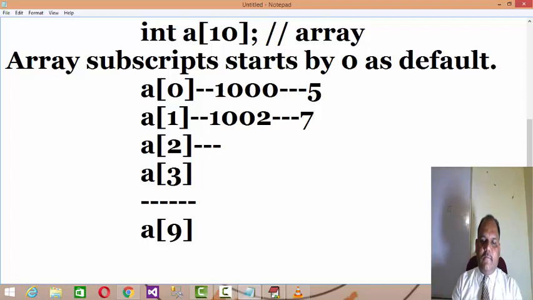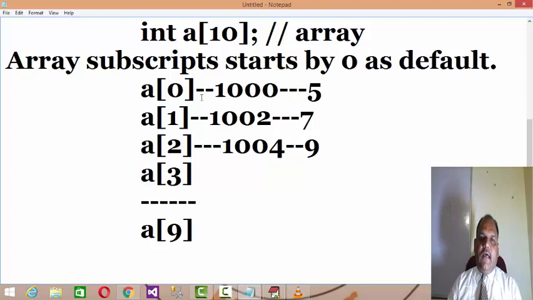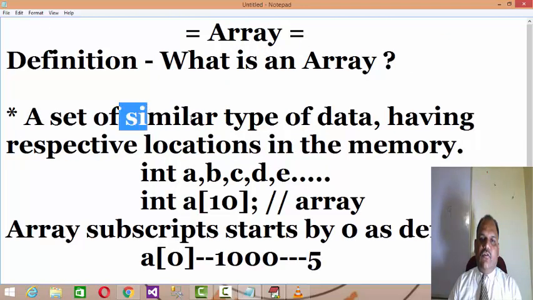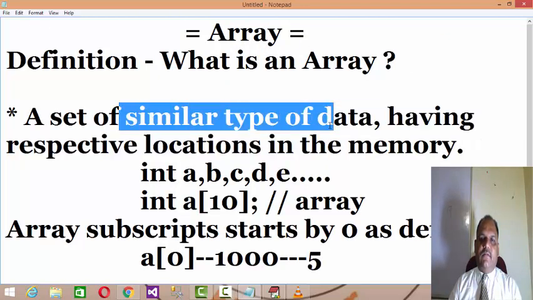In a similar manner, we have 1004, the 9, and likewise. It proves that an array is a set of similar type of data.